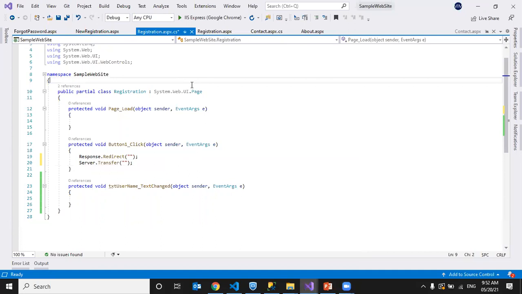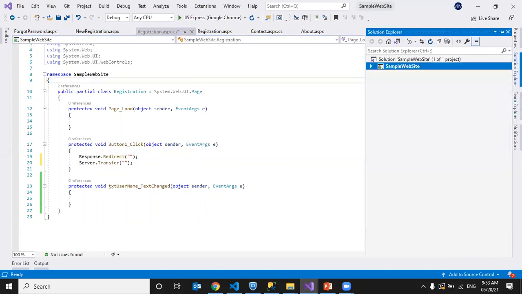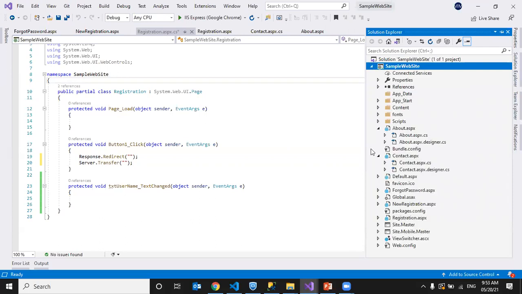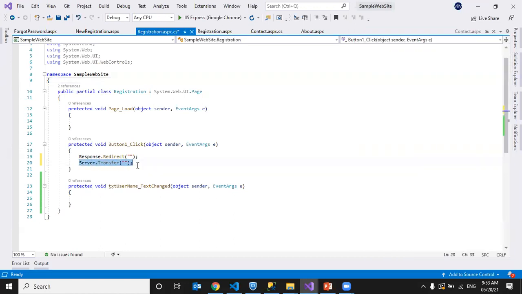So if you observe the differences between response.redirect and server.transfer: response.redirect is used to redirect to any web page in any website. Server.transfer is used to redirect to any web page in the current website only, not even in the server, in the current website only. In this solution, this is my website, right? In this website, I can only transfer to pages like about.aspx, contact us, default, forgot, new registration, register. These pages only I can transfer to using server.transfer.